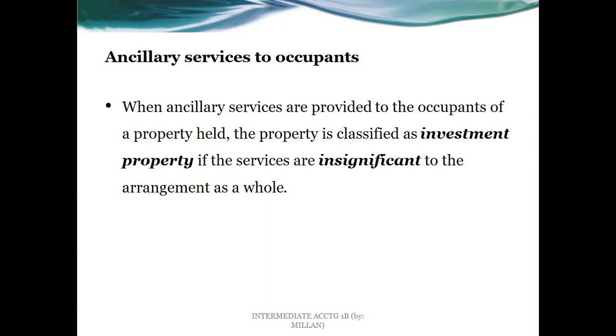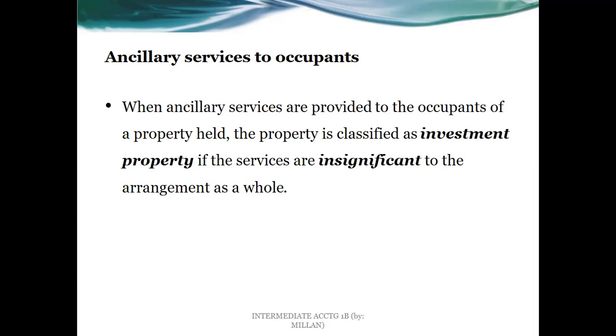When ancillary services are provided to the occupants of a property held, the property is classified as IP or investment property if the services are insignificant to the arrangement as a whole. Examples of these would be building maintenance and repairs, utilities, and support of certain building staff to the occupants. In that case, the business model really is going to be rent.